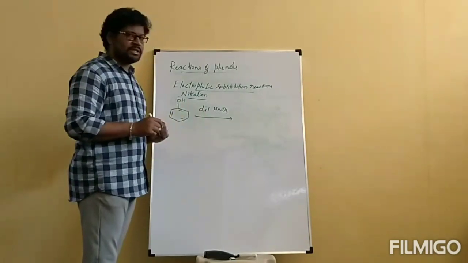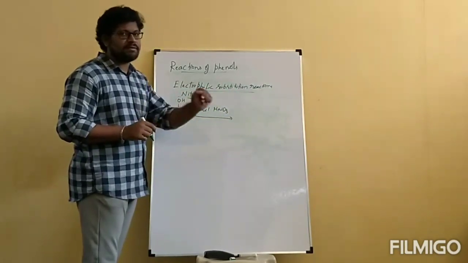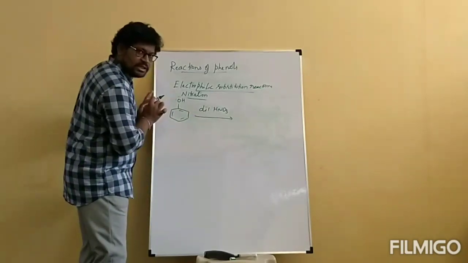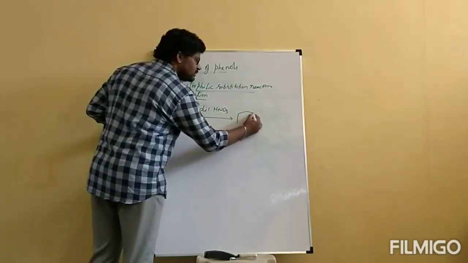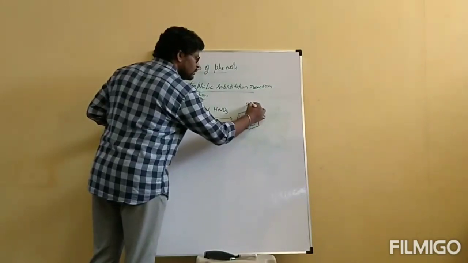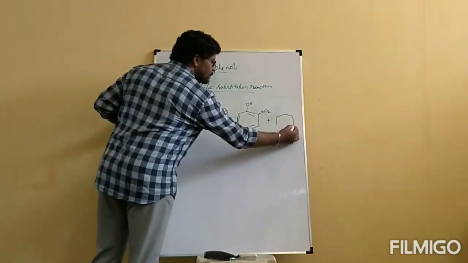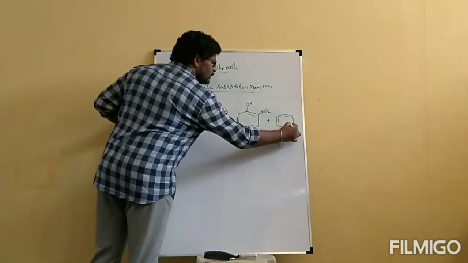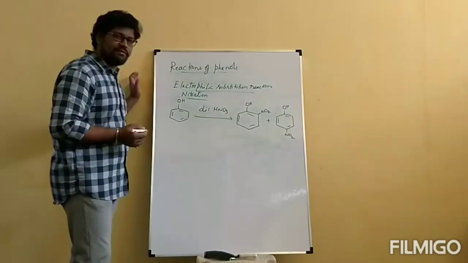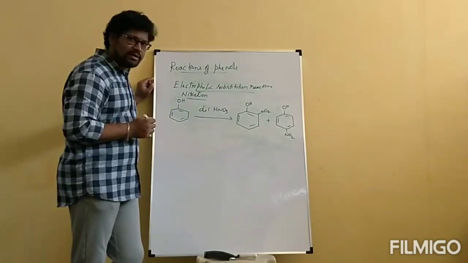When we use dilute HNO3, what are the products we are going to get? When we use concentrated HNO3, what are the products we will get? We will see. Now, when this phenol undergoes reaction with dilute HNO3, we will get a mixture of compounds, orthonitrophenol and paranitrophenol.